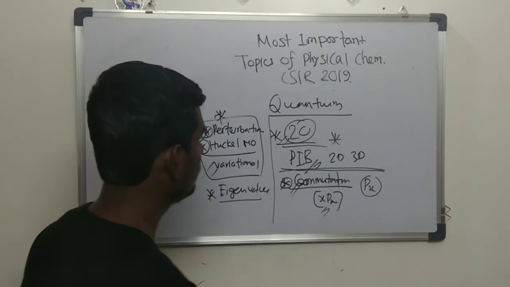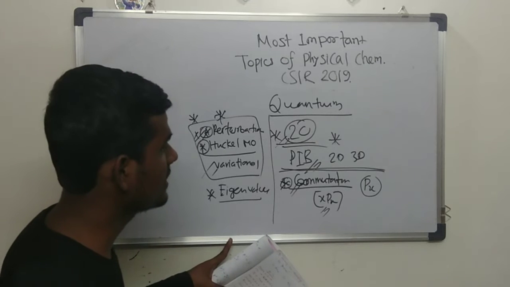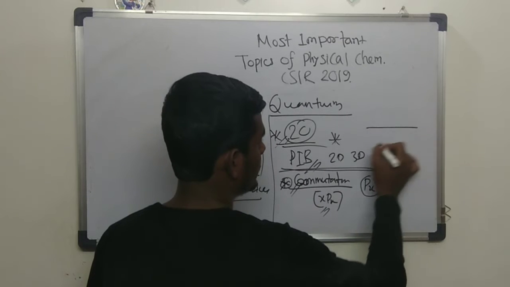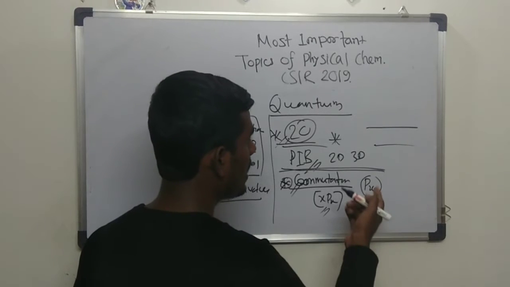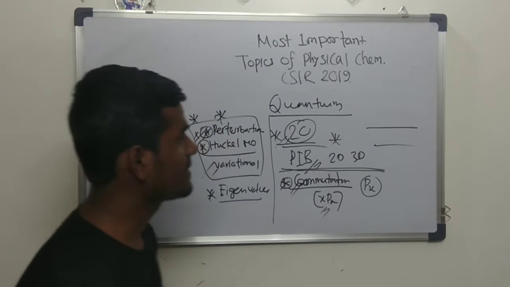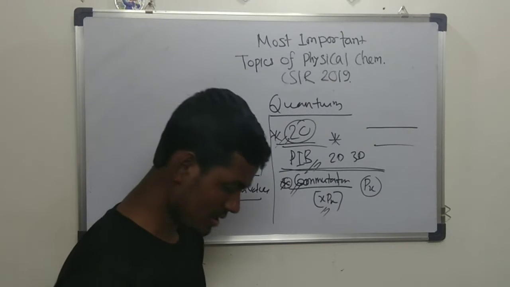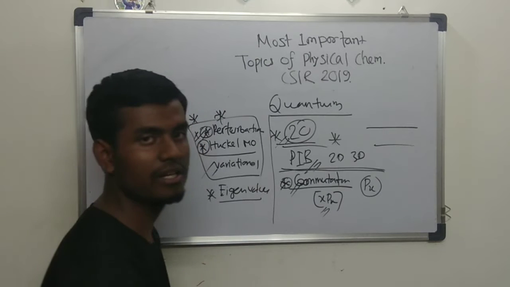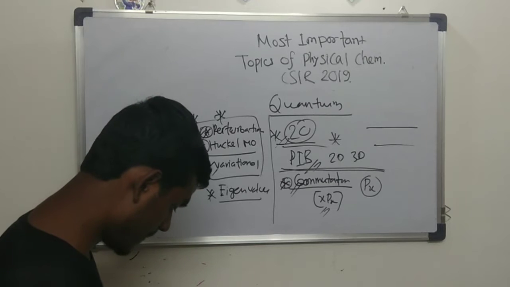So one more thing that I would like to say is that this type of question has been asked in CSIR. That's why I am saying. Basically, they will give some hybridized orbital, sp2, sp3, or this kind of orbital, and they will give the coefficients and ask what is the percentage of character of each orbital. That's the question they have asked in CSIR or NET. And then Hamiltonian, Hermitian operator, operator properties, these are the questions that are asked.